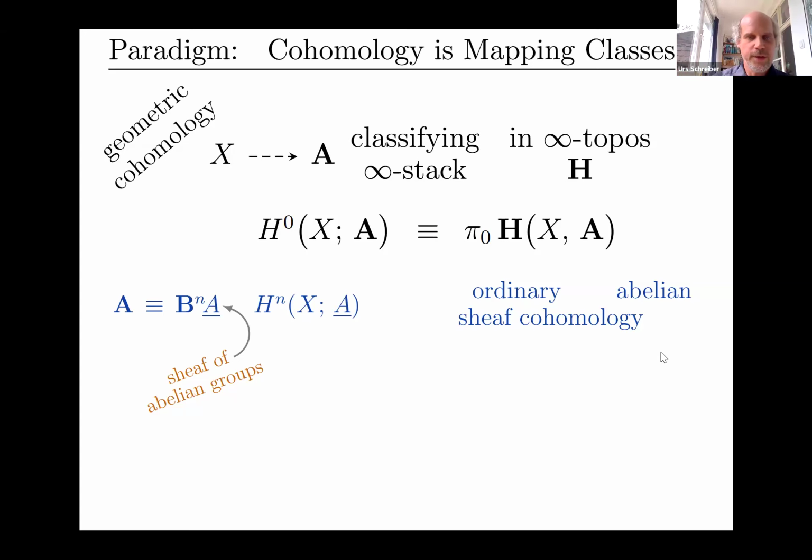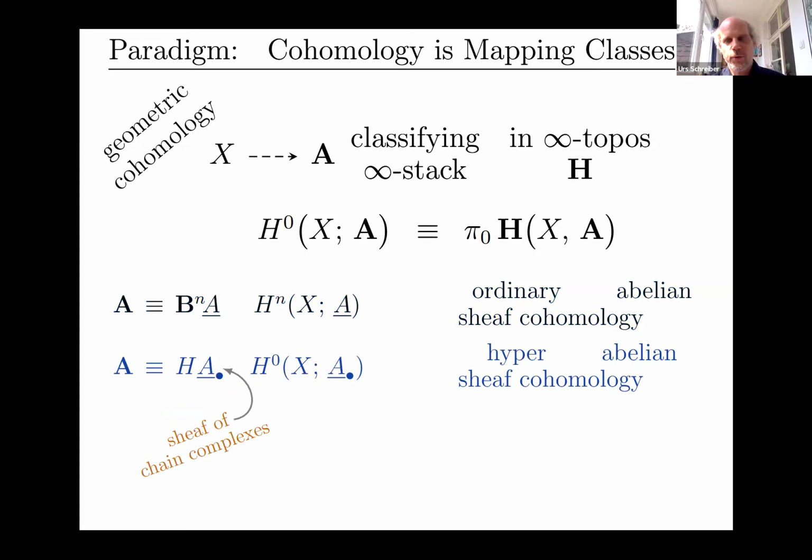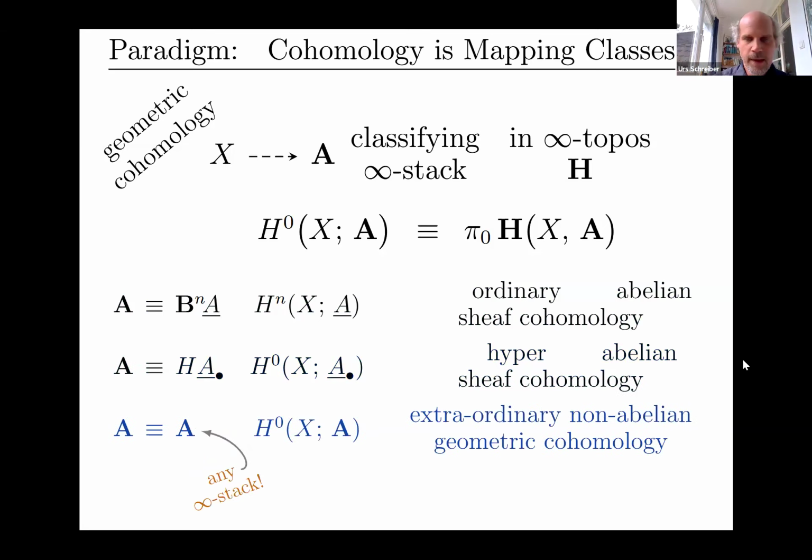So ordinary sheaf cohomology is in here, but also what's sometimes called hyper abelian sheaf cohomology. This doesn't have to be just a single abelian group. It can be a chain complex of groups. Then there's, of course, another operation often called the Dold-Kan construction, that takes this chain complex of abelian groups and regards it as a homotopy type, if you wish. So this is now a sheaf of homotopy types. As such, we can hom into it. That's called the hyper abelian sheaf cohomology. For instance, Deligne cohomology is an example of these things, and many other things.